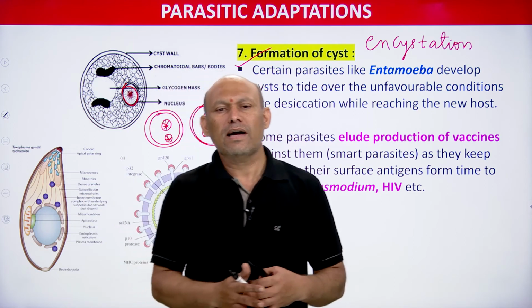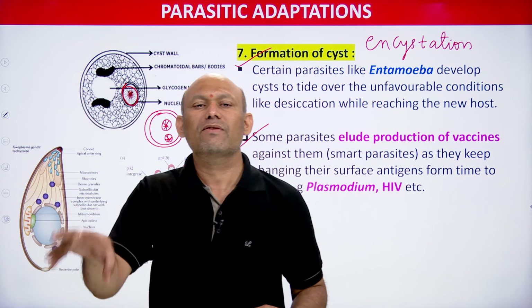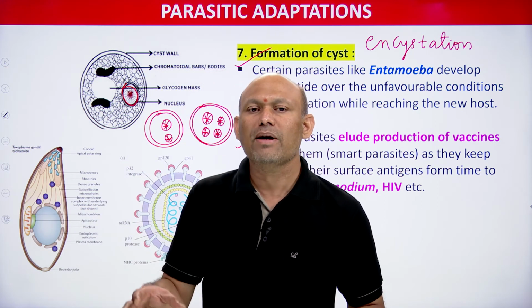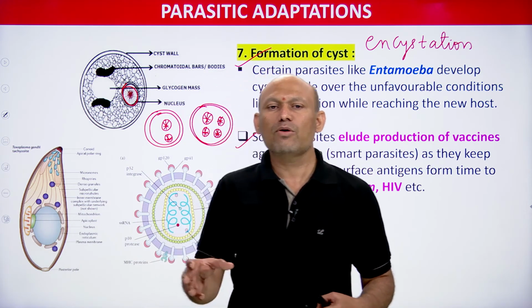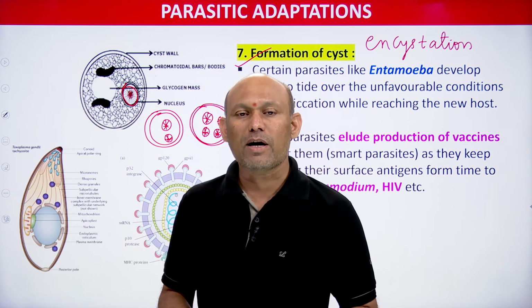They frequently change their surface antigens, and thereby we human beings are unable to produce vaccines against them. Such parasites are called smart parasites.